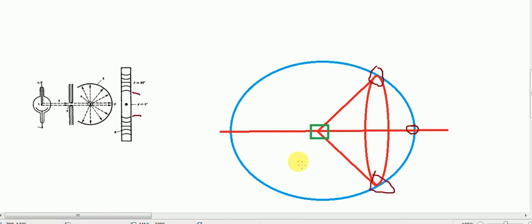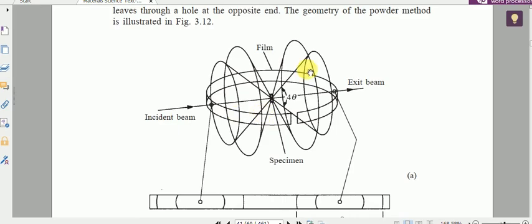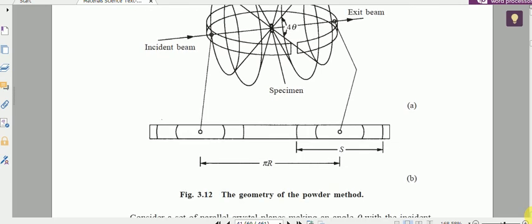There are a large number of crystals in that powder, so all the reflections with the same angle that satisfies the Bragg condition form a conical reflection, and that can be marked on the photographic film, which is kept in circular form around the crystal like this. And this is the film made into a straight strip from the circular form.